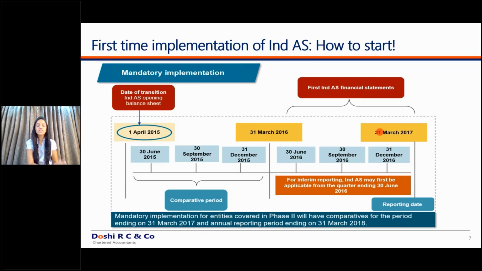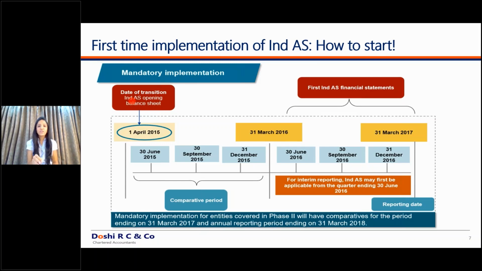But what all restatements are required? You will have to give a comparative year, that is 15-16. So the comparative year also has to be under Ind AS, and you also have to give an opening balance sheet as on 1st April 2015. So as on 31st March 2017, there would be 3 sets of balance sheet, or there would be 3 columns in your balance sheet: 31st March 17, 31st March 16, and 1st April 15. Why 1st April 15?